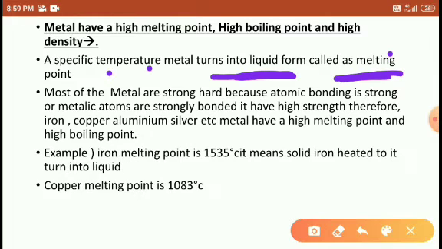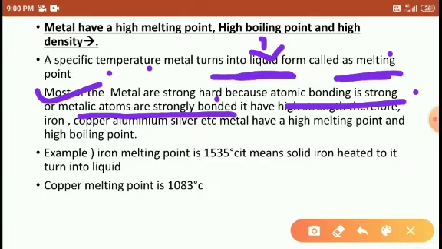Right. And what is boiling point, students? I'm going to ask you a question. What is boiling point? You have to write the answer. Right. Okay. Most metals are strong and hard because the atomic bonding is strong. We have already discussed this, students.